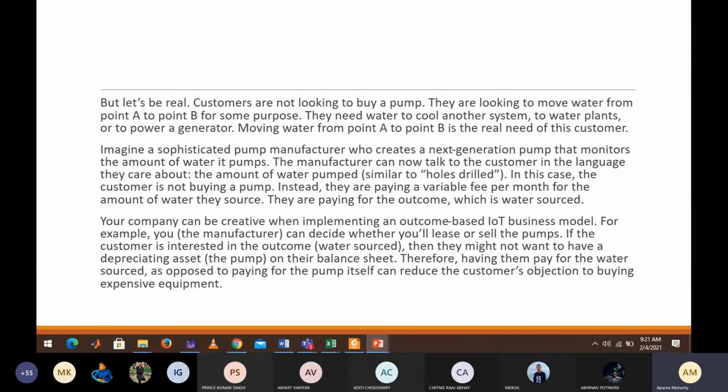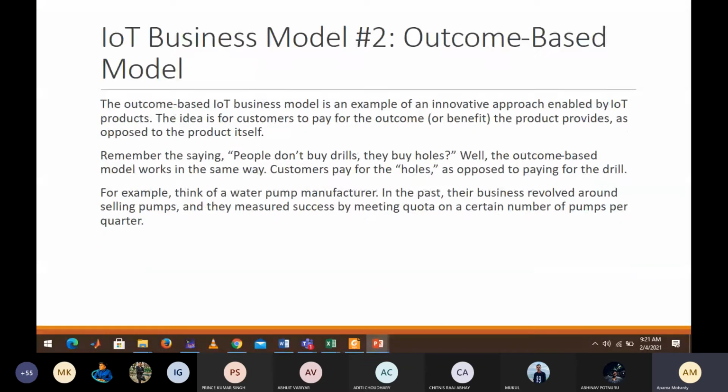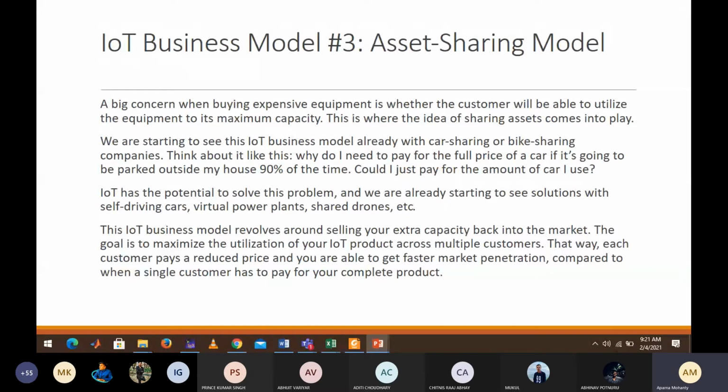So what you can do nowadays, that's why shopkeepers in Delhi and all are coming with this sharing model. You can hire it for one night. You pay 30,000 per night, take your dress, wear it, and then return it. That's how the asset sharing thing works. For that same dress, suppose 100 people wear it, so automatically your initial investment can be recovered.